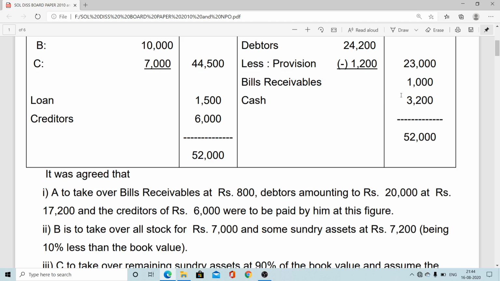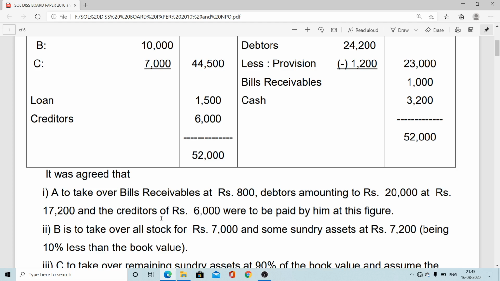Here you can see the book value of bills receivable is 1,000, but the takeover value is 800. So when you consider the amount, we will consider the takeover value, the present or market value. So we are taking this amount, not 1,000. Here 20,000 is a book value which is included, but when you pass the entry, you will take 17,200. This is a little bit difficult area in these cases. Here you have to understand that part.